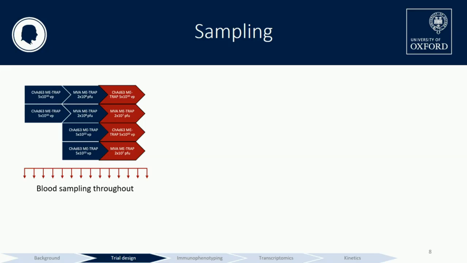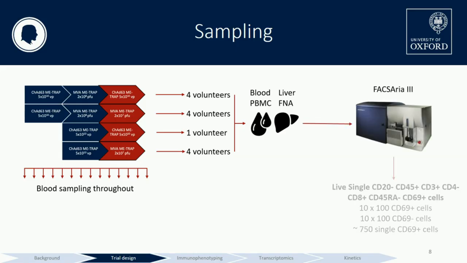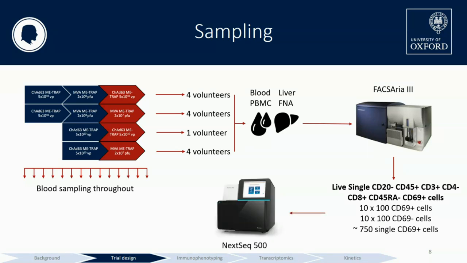And then following this, we also did some flow cytometry, and FACS sorted several populations of cells, and then we moved on to mini bulk and single cell RNA sequencing on the NextSeq 500.